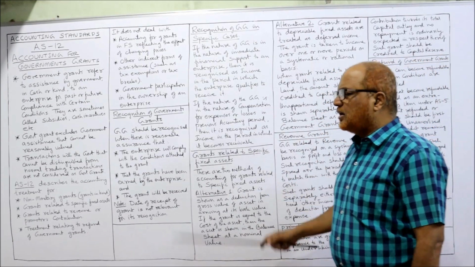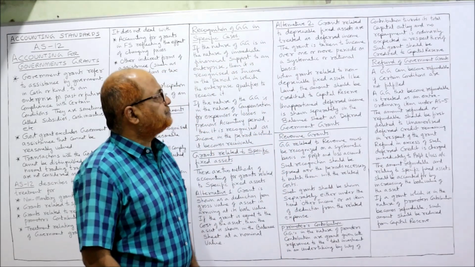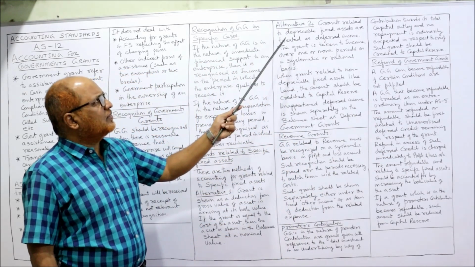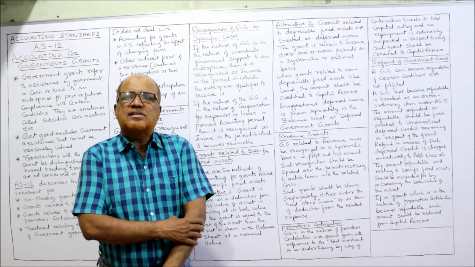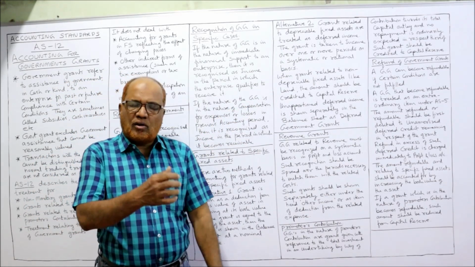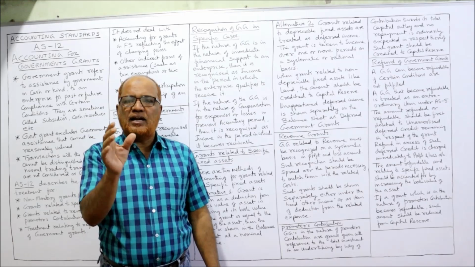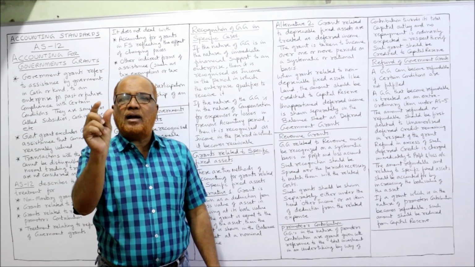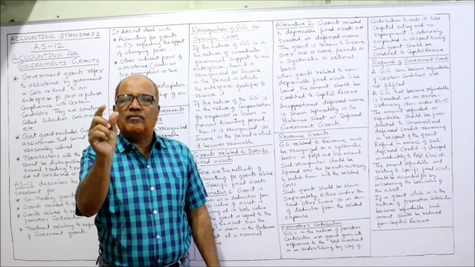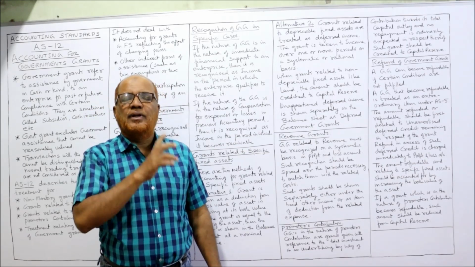Second method, alternative 2. See carefully. Grants received for depreciable fixed assets are treated as deferred income. Sometimes the government will give the grant and the grant will be treated as a deferred income. So every year a part of that government grant will be treated as income.